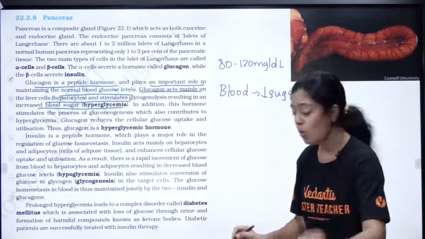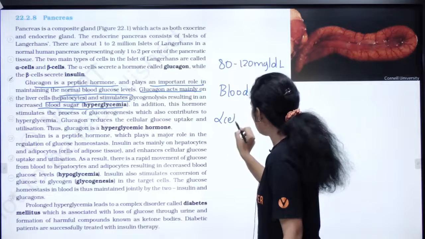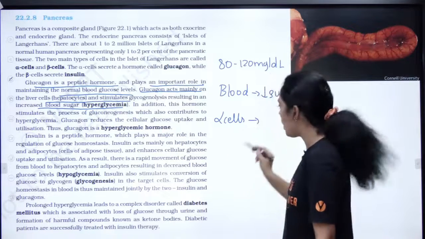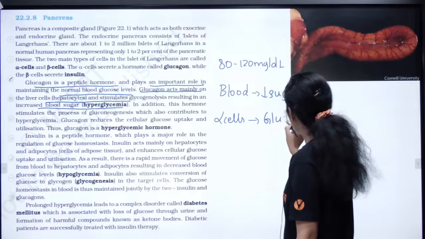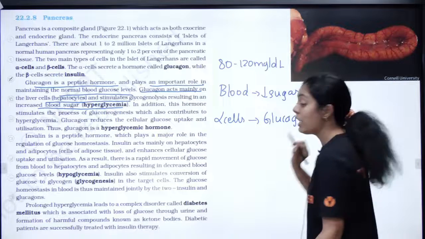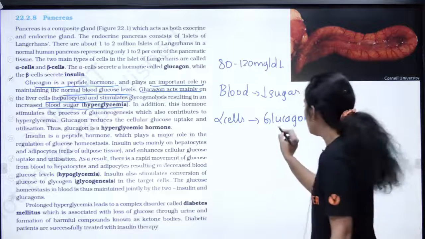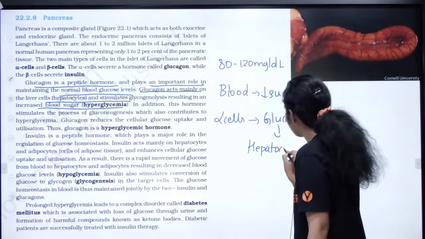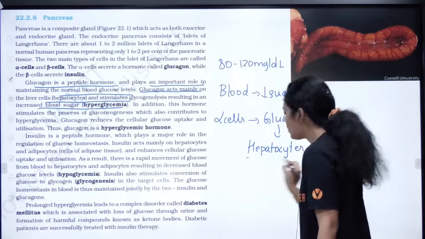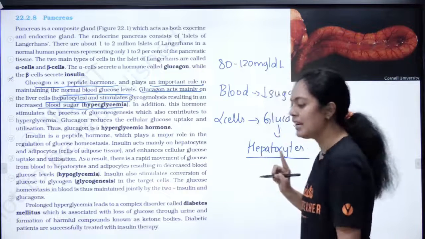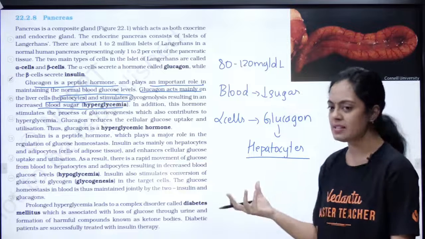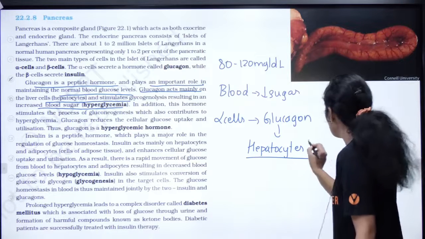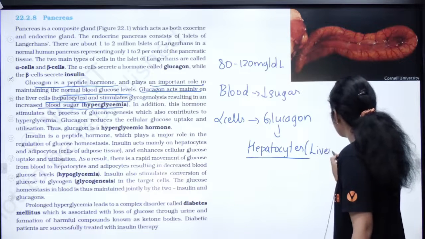Now your alpha cells will release a hormone called glucagon, and this glucagon is going to act on hepatocytes. What is a hepatocyte? Very easy question. Hepatocyte is nothing but your liver cells.